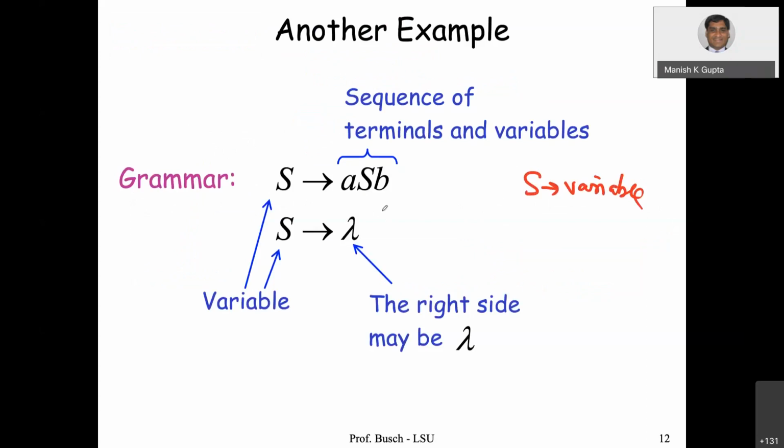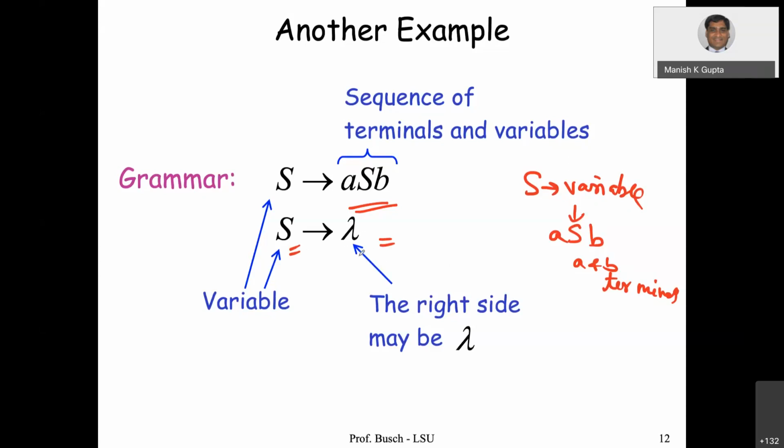And a and b are terminals. So a S b is a sequence of terminals and variables. This is a variable, and a and b are terminals. And this is also a variable. The right side may be lambda, the empty symbol.